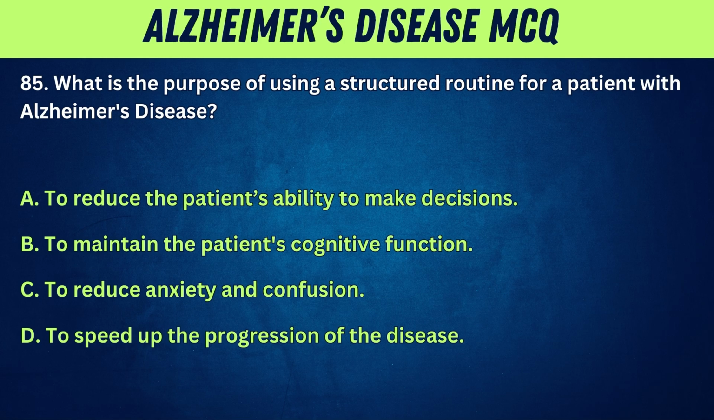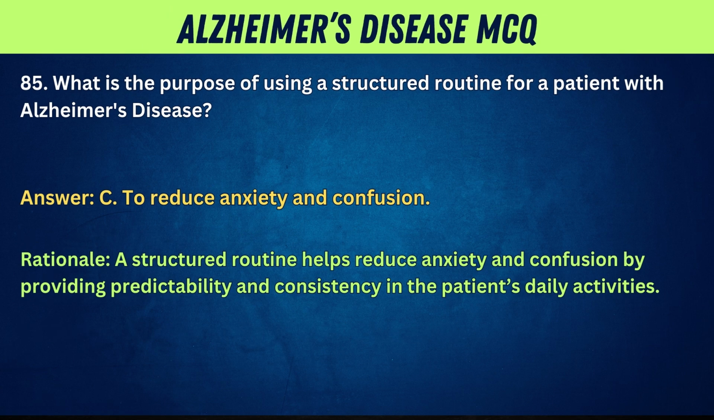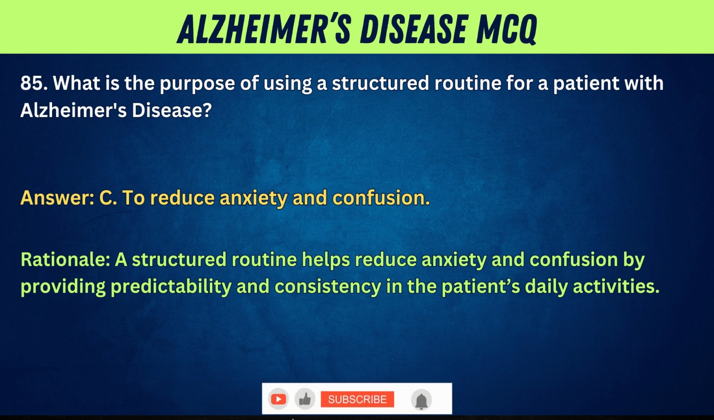A. To reduce the patient's ability to make decisions. B. To maintain the patient's cognitive function. C. To reduce anxiety and confusion. D. To speed up the progression of the disease. Answer: C. To reduce anxiety and confusion. Rationale: a structured routine helps reduce anxiety and confusion by providing predictability and consistency in the patient's daily activities.